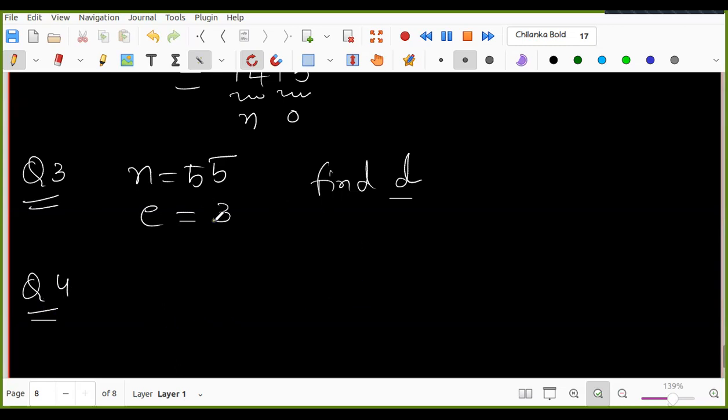Very simple. n is equal to 5 into 11, so phi of n is equal to 40.